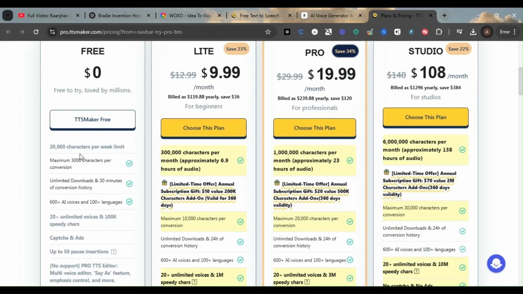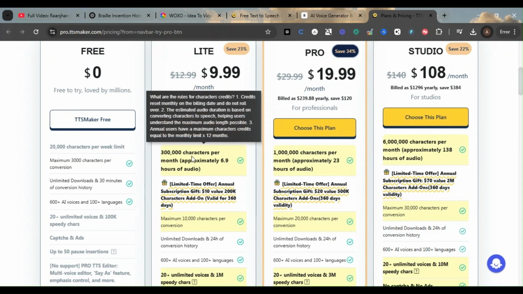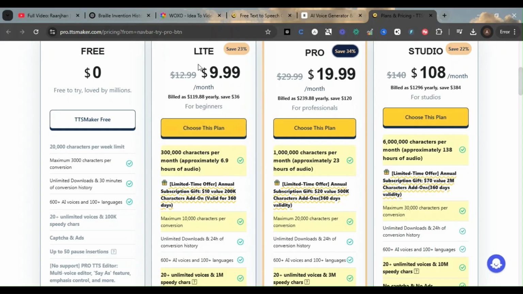See, unlimited downloads, 30 minutes of conversation history, 60 plus AI voices, and this is the specification for this tool. And they have their subscriptions as well, that is Lite, Pro and Studio. In Lite, they are having $9.99 per month, and they have this much character length, that is 3 lakh characters per month, approximately 6 hours, almost 7 hours of audio. So if you have a huge use case, then you might go for these Lite, Pro and Studio subscriptions based on your use case.